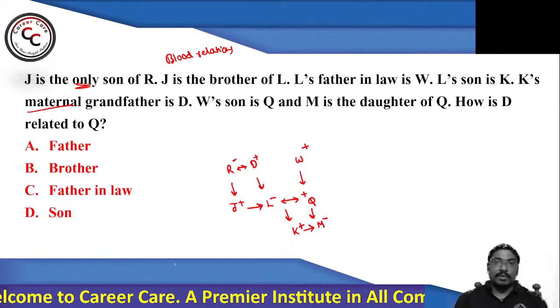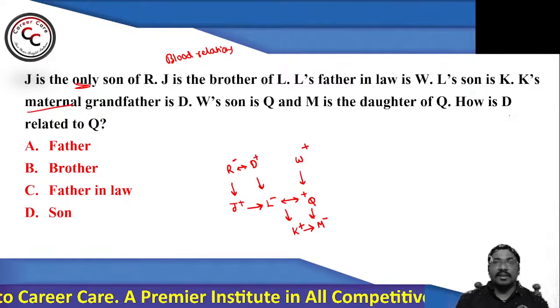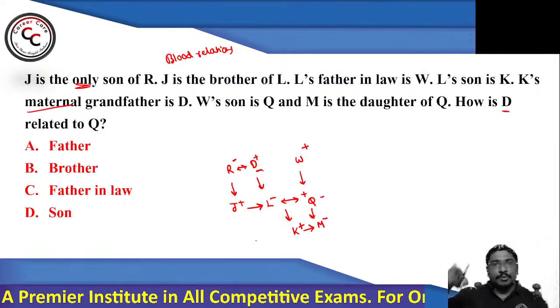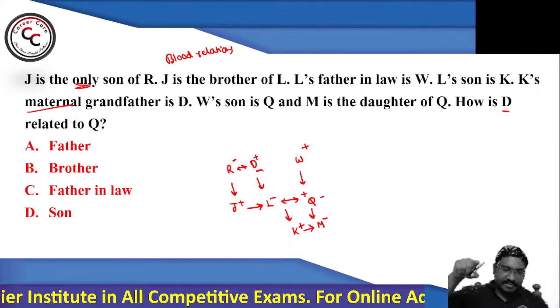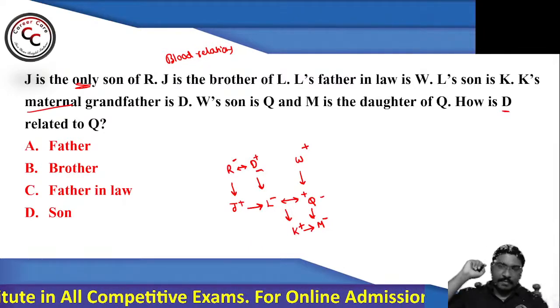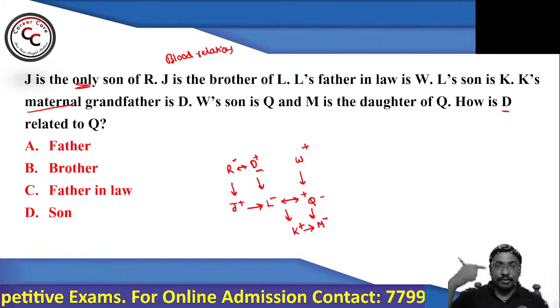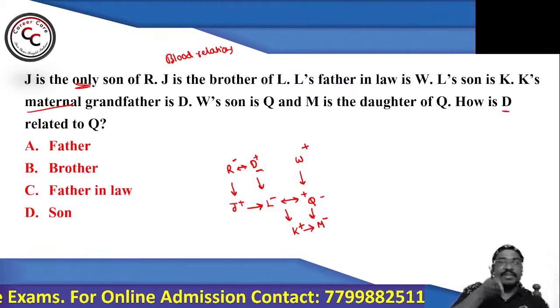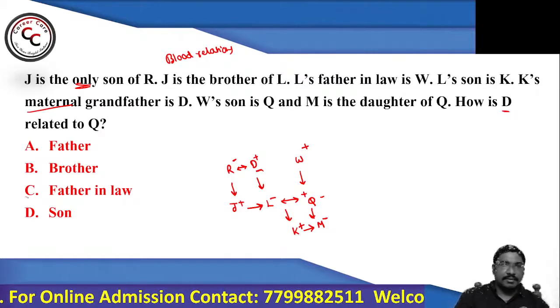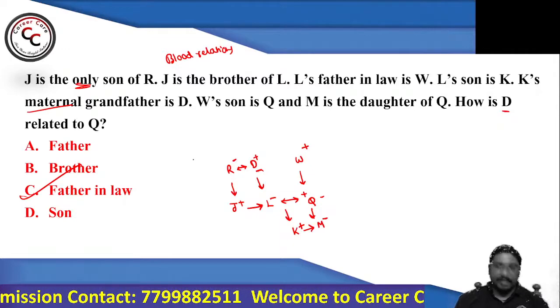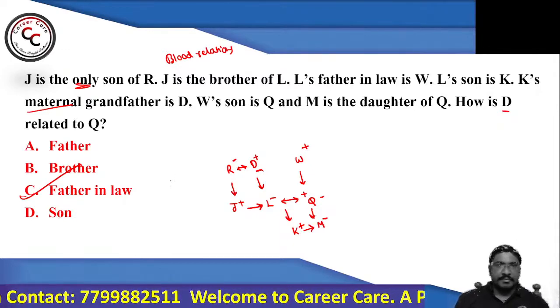Now look at the question. What is the question he is asking? How is D related to Q? So D is here, Q is here. Q's wife is L, and L's father is D. Specifically, wife's father is called father-in-law. So you can go with option D. Simple, no problem in that. Right?